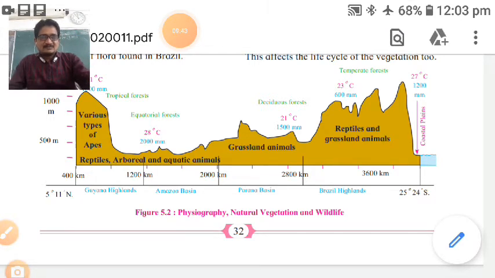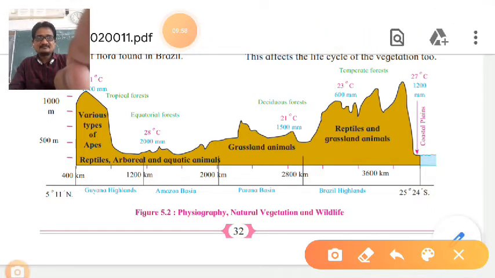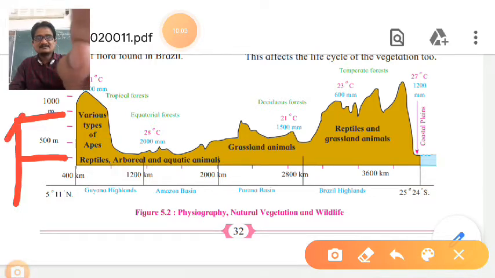2800 kilometers, 3600 kilometers. Then height in meters, 500 meters, then 1000 meters, has been given. Various types of apes, reptiles, arboreal and aquatic animals are all given.